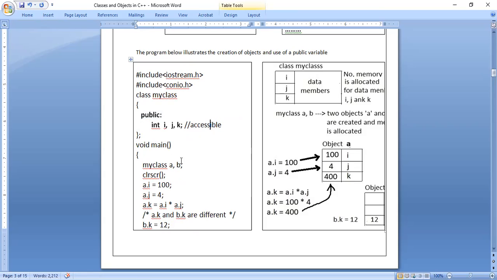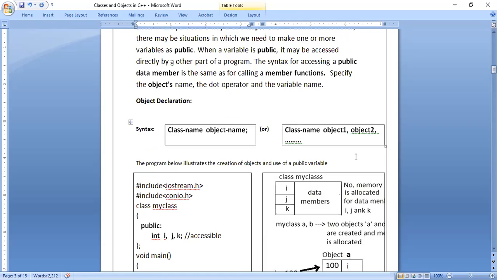In the main function, observe this line: MyClass. MyClass is the class name, A is an object, B is an object. So 2 objects we have declared by using this syntax, class name, object 1, object 2. Okay, next.